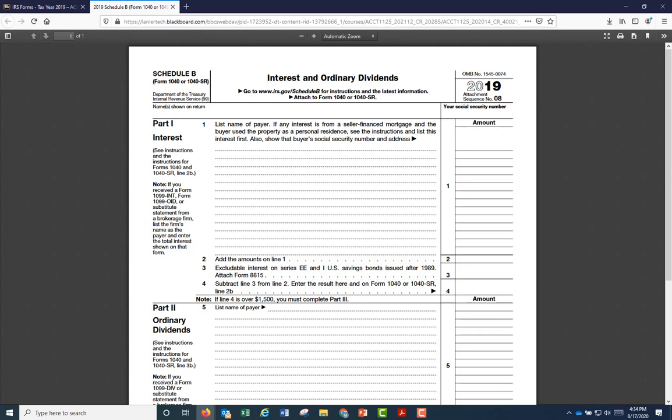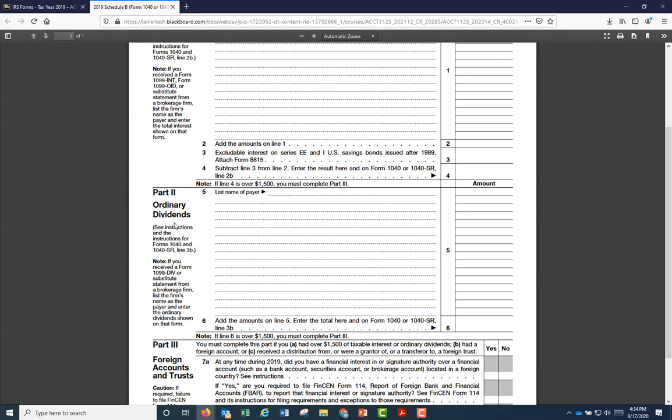First part, interest. That's where we would input. And then second part, ordinary dividends. List the name of the payer and then the amount. As you can see here, it carries down to line 6. And line 6 says, add the amounts on line 5, enter the total here, and on Form 1040, line 3B.